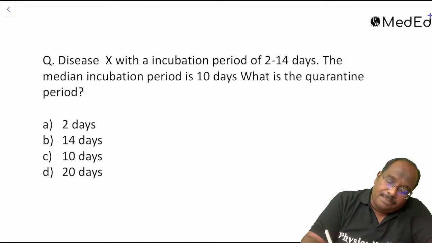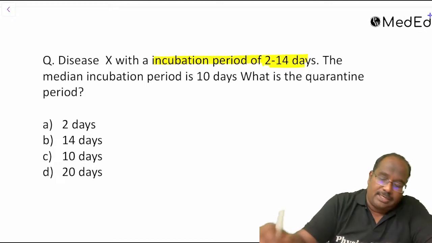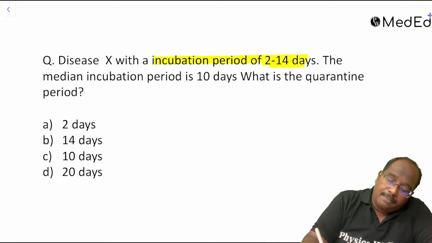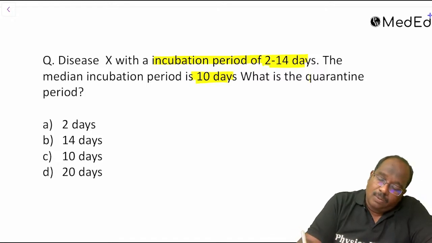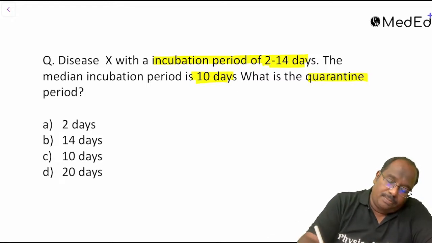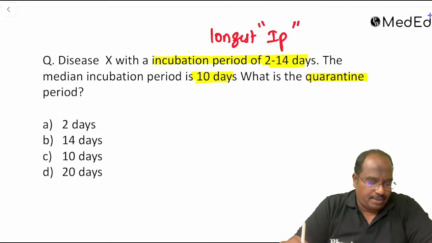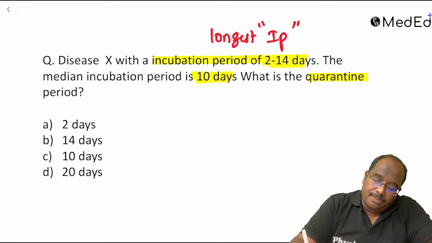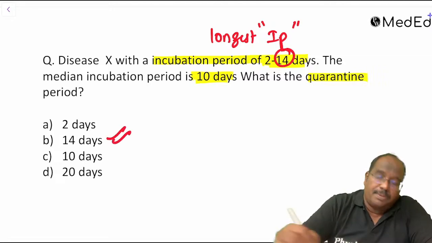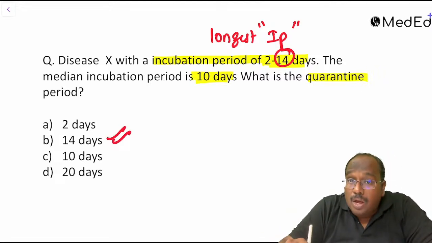So the incubation period of 2 to 14 days, guys, with a median incubation period of 10 days. What should the quarantine be? Quarantine should be the longest incubation period. What is the longest incubation period? 14 is the longest incubation period.